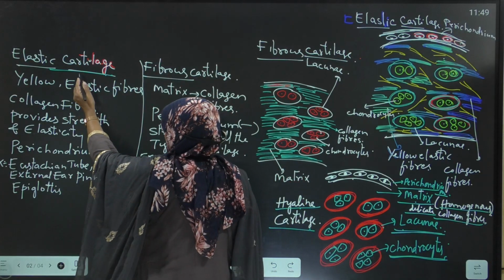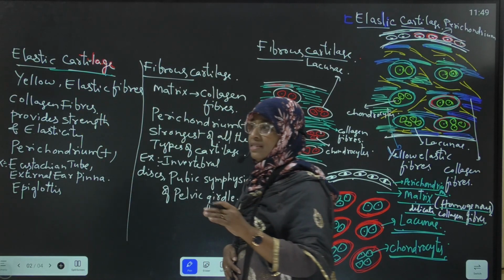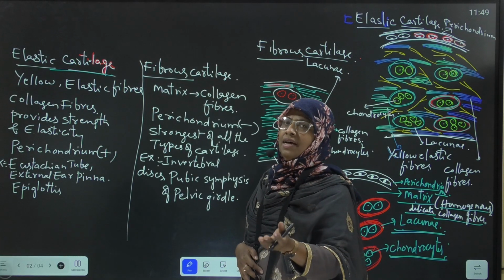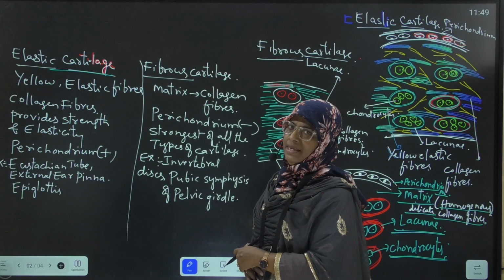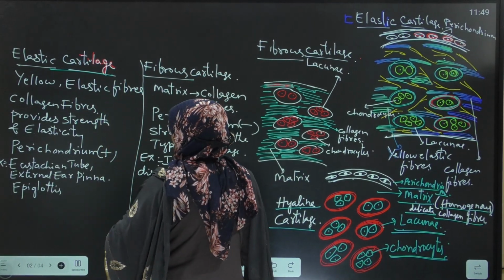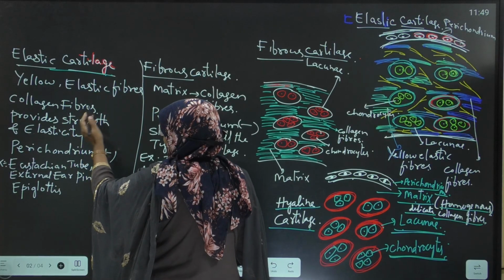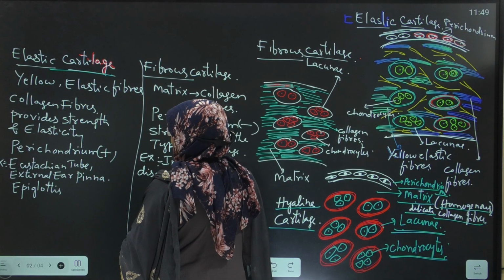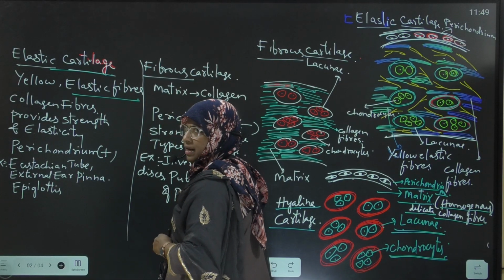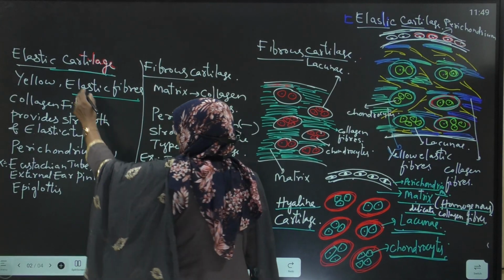This is the only cartilage which consists of both yellow elastic fibers and collagen fibers. Elastic fibers are more in number in elastic cartilage. They are yellow in color.